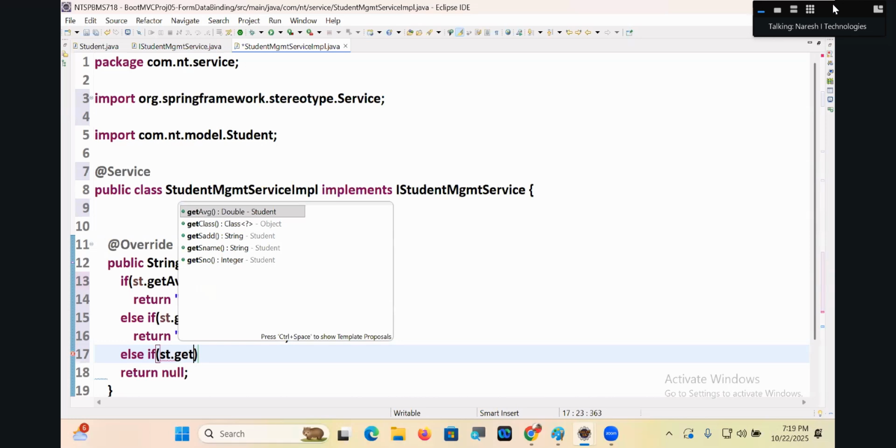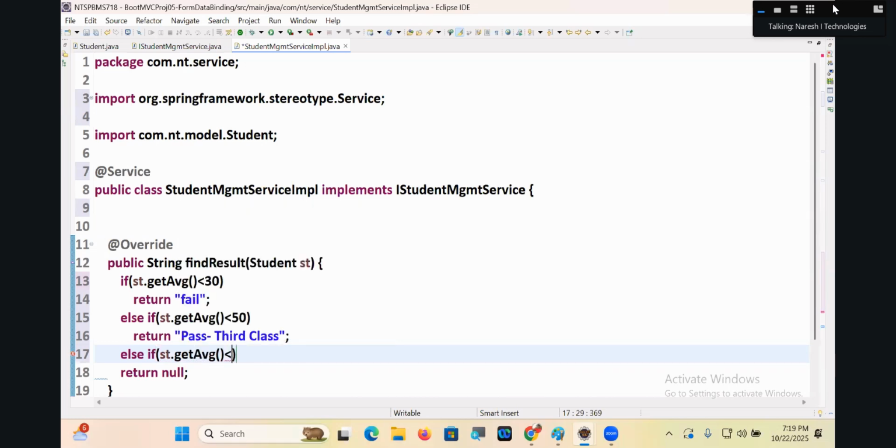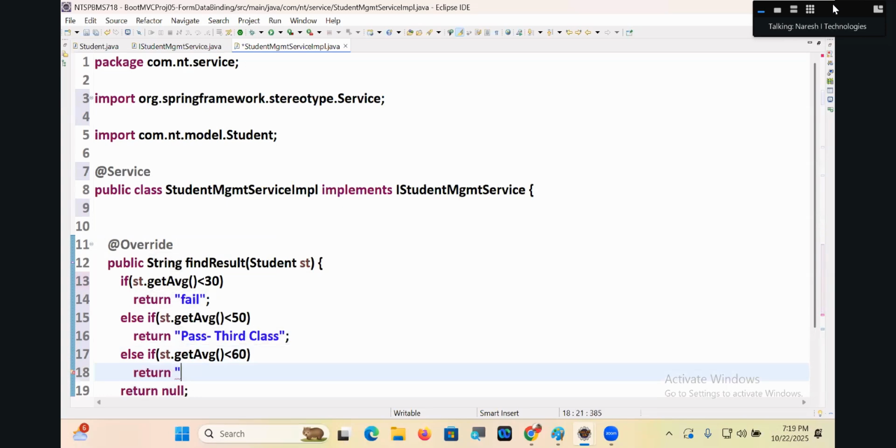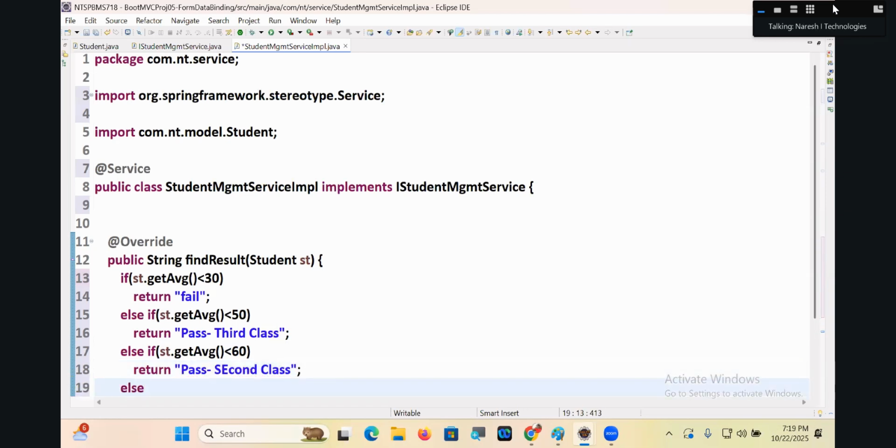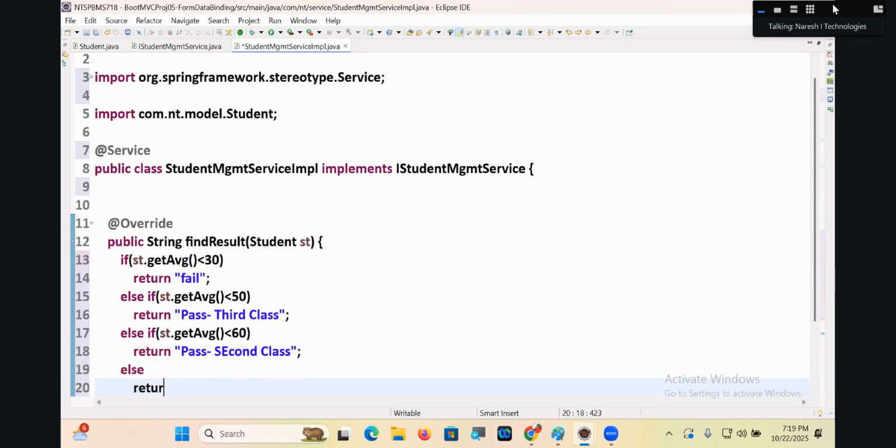Else if st.getAverage is less than 60, return pass second class. Else return pass first class.